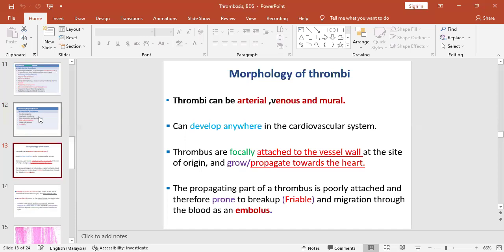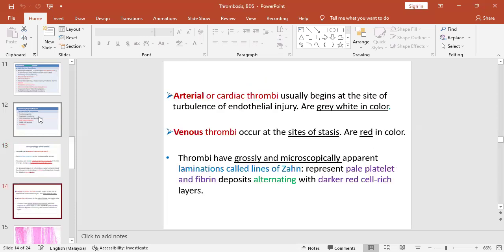Thrombi are usually attached to the vessel wall and they grow or propagate towards the heart. An important characteristic feature of a thrombus is that thrombi are friable. When they become friable, they break up into pieces and they embolize. Arterial thrombi are usually gray-white in color, whereas venous thrombi are red in color because they occur at the sites of stasis.